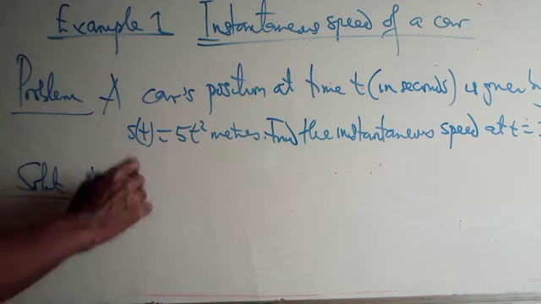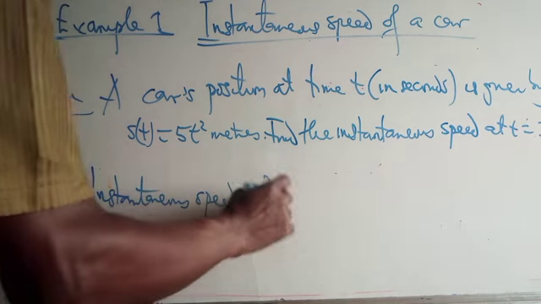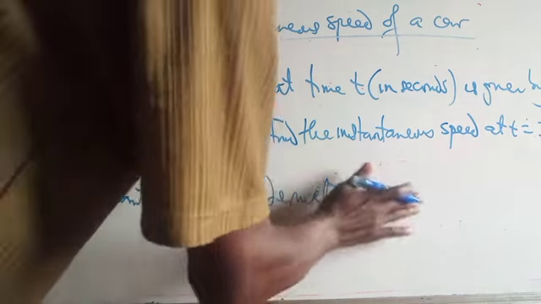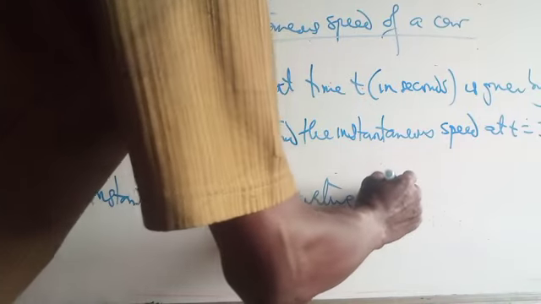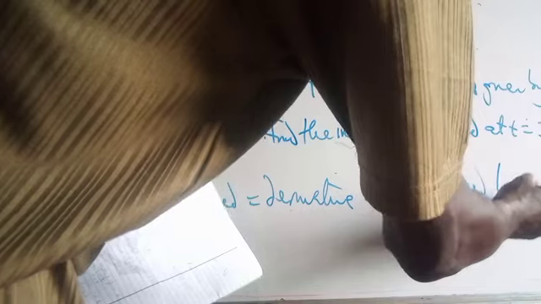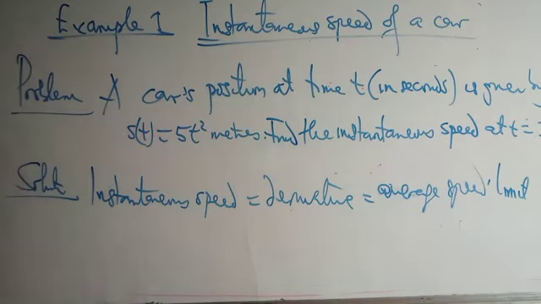Instantaneous speed is equal to the derivative, which is the limit of average speed. Sorry about that. Okay? Average speed limit. Now, how do we find the average speed limit?